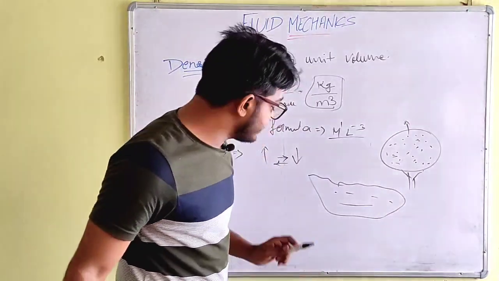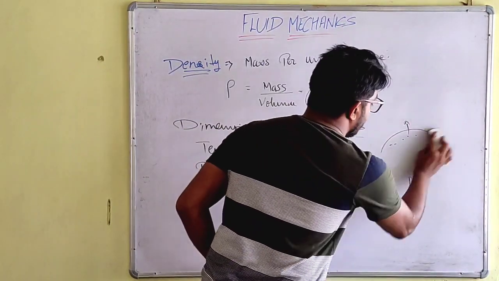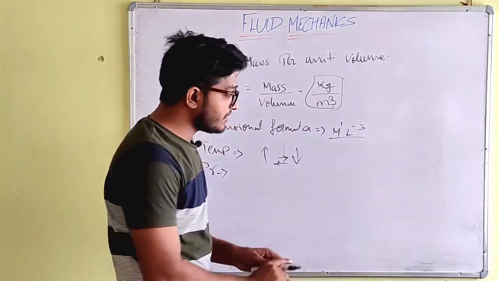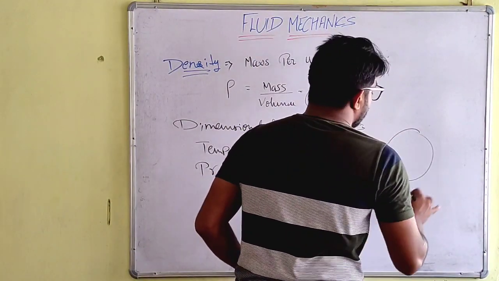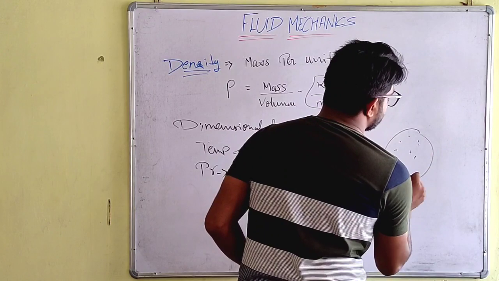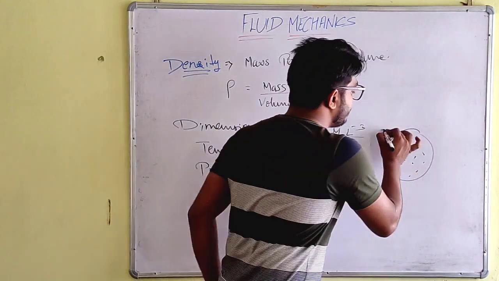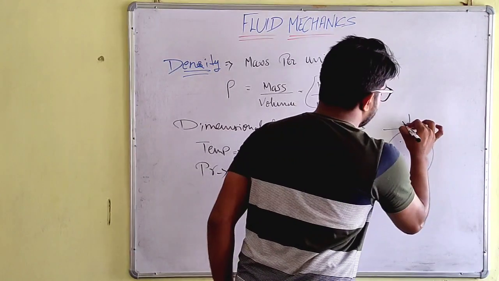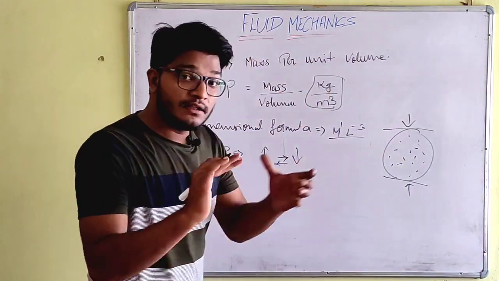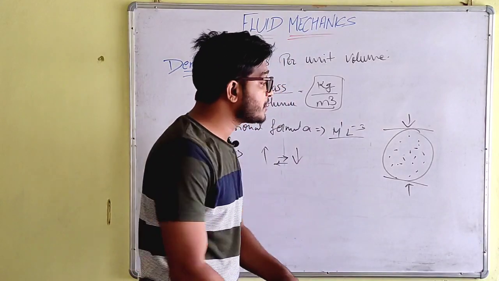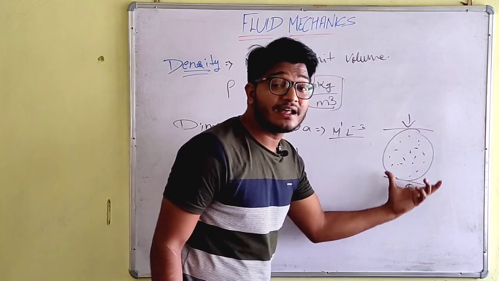Let's take the second thing here, pressure. Let's take again those small particles. If we apply pressure, the density will increase, because the particles are coming closer.